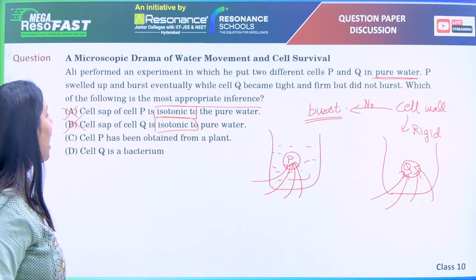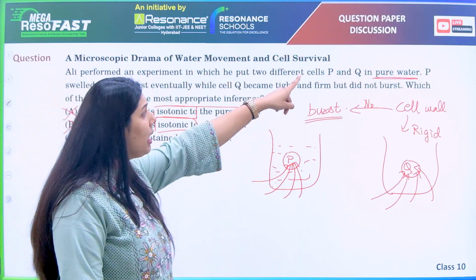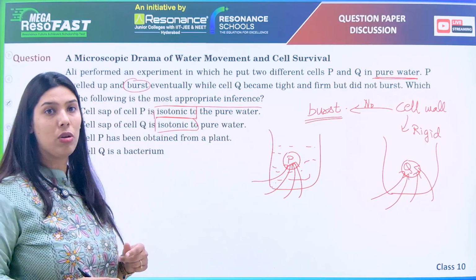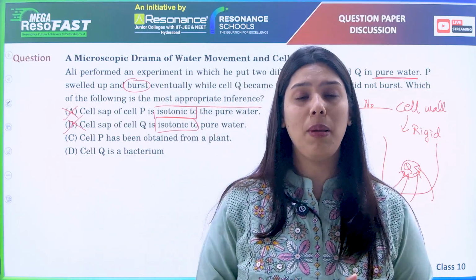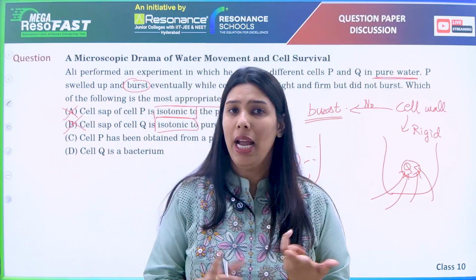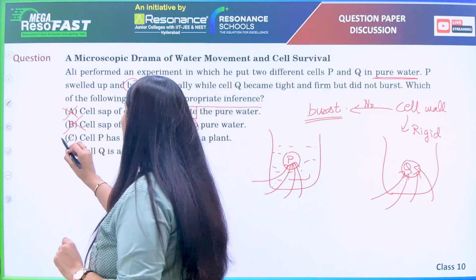Now cell P has been obtained from plant. If cell P is obtained from plant, how is it burst? How can it burst? It cannot, because if it is from the plant, the cell has a cell wall, and if the plant cell is having a cell wall, it cannot burst. It will be rigid, but it cannot burst. So this is also wrong.